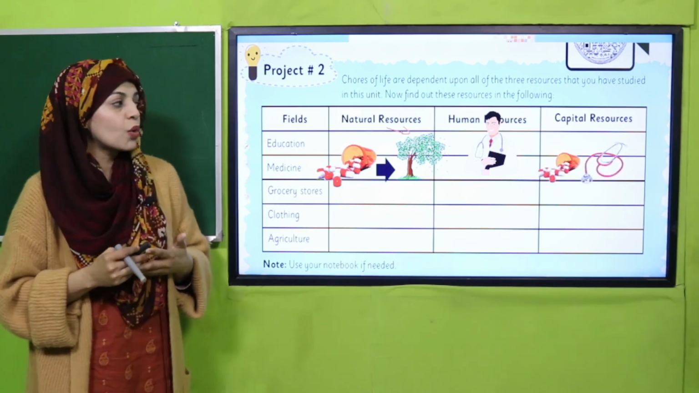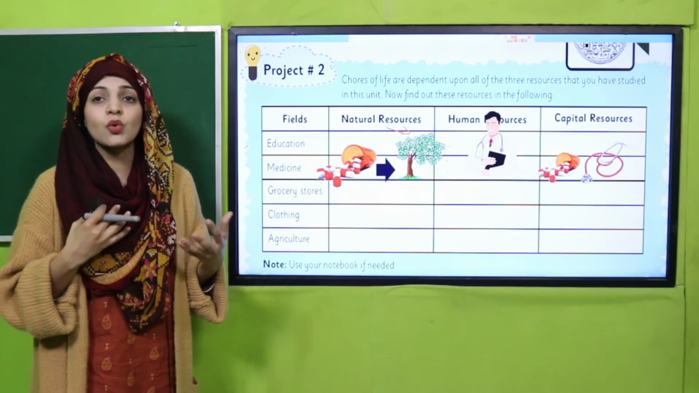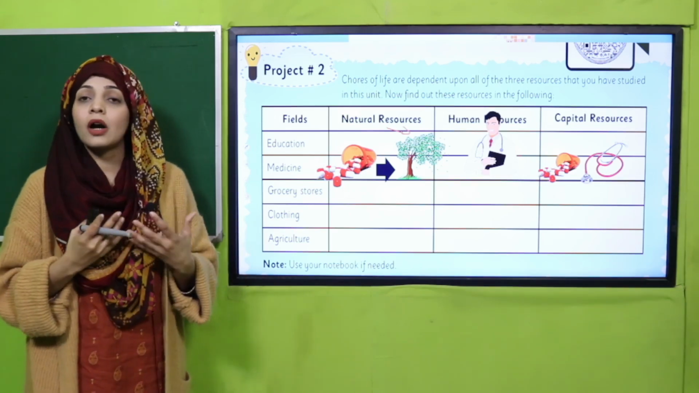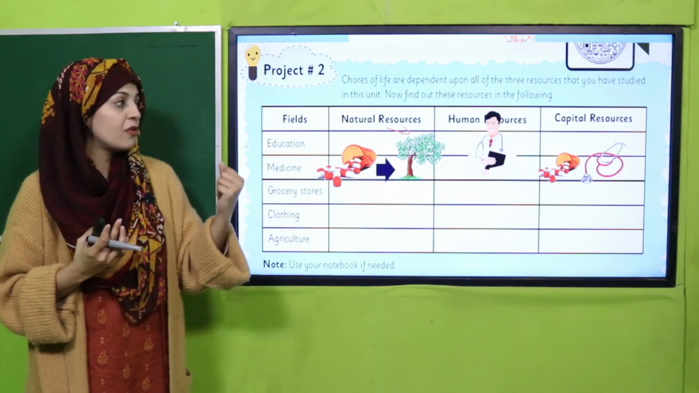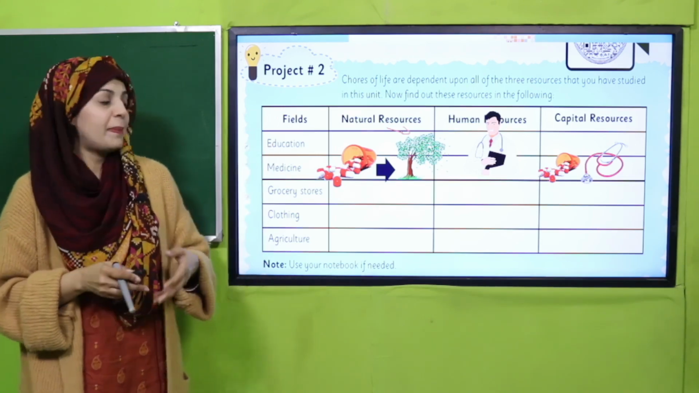Then capital resources, different equipments used in medicines like stethoscope, X-ray machine. These are all capital resources. And the medicine that you use, these are all capital resources.